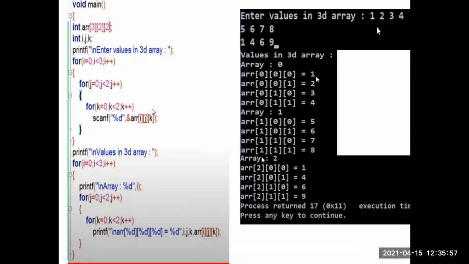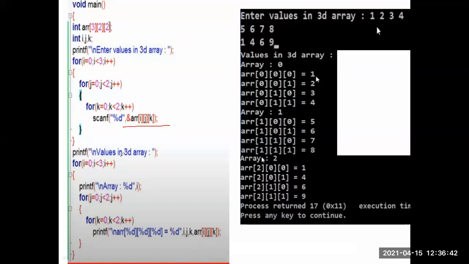Here for taking inputs from the user, we are using the function we call scanf. I less than 3 means we just repeat the I value till 0, 1, 2 only. So that's why I am taking the condition I equal to 0, I less than 3, I plus plus. Then the row value starts with 0 and the row size is 2, so J less than 2, and column also 2, so I gave the condition K less than 2. This is scanf, ampersand A of I, A of J. I am giving input.